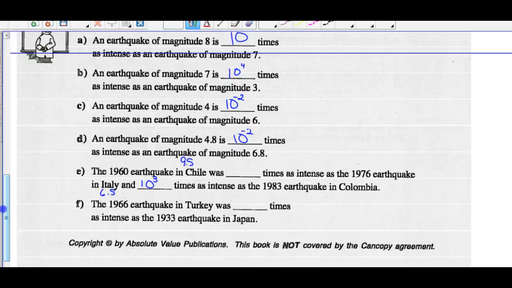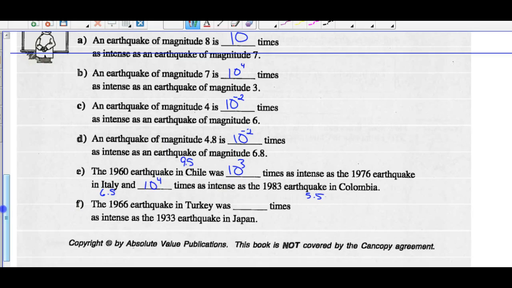The 1983 earthquake in Colombia had a Richter scale reading of 5.5. So the Chilean earthquake was, oh, this should have been 10 cubed, sorry. The Chilean earthquake was 10 to the 4th times as intense as the earthquake in Colombia.